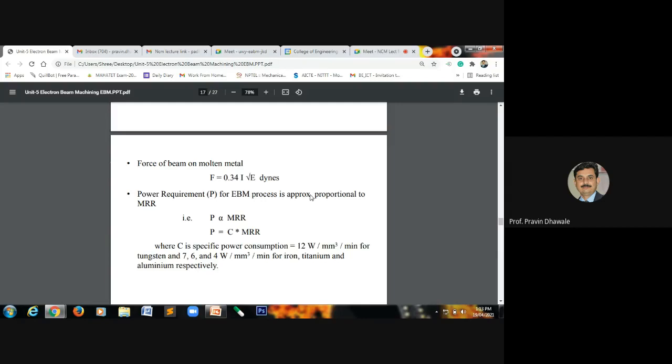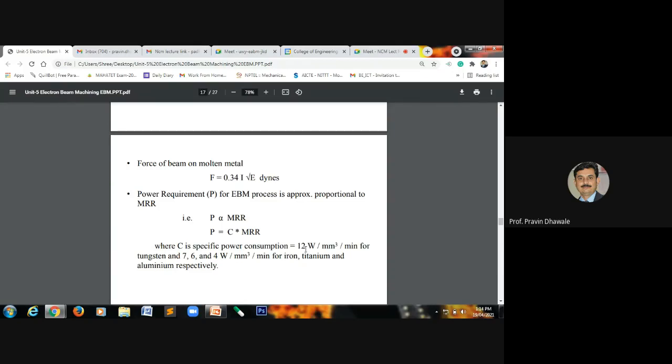And last, the power requirement in the electron beam machining process is approximately proportional to the material removal. So P, what is the P? P is the power. What is the MRR? That is the material removal rate. It is directly proportional, and the proportionality sign will be replaced by the constant C. So we may write P is equal to C into MRR. What is the C? That is the constant of proportionality. And what is its value? It is 12 watt